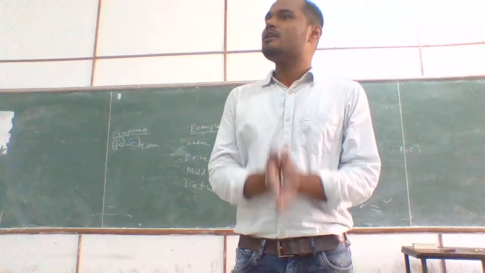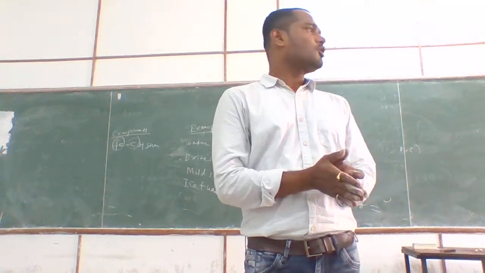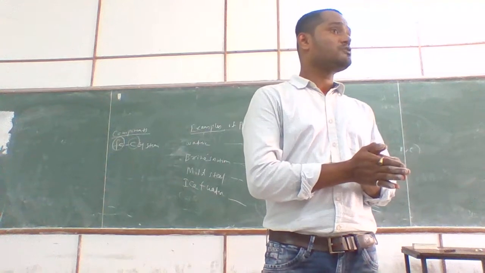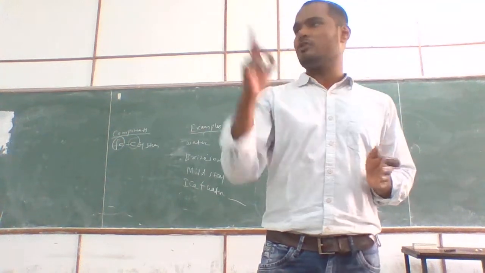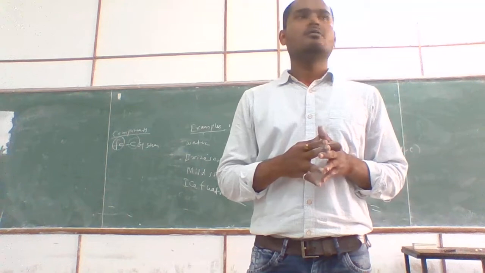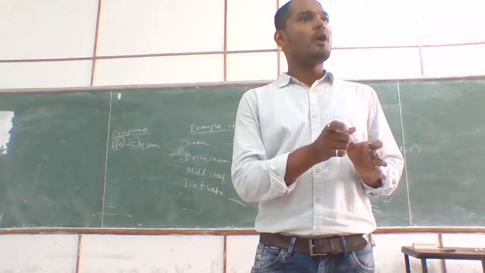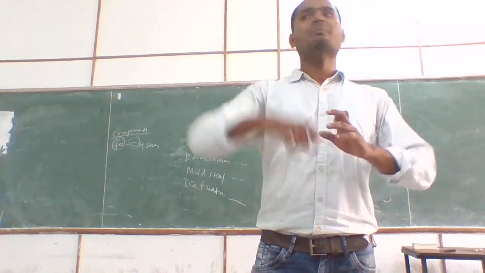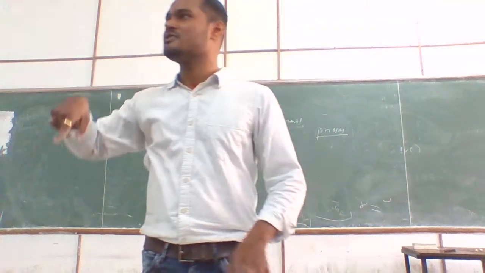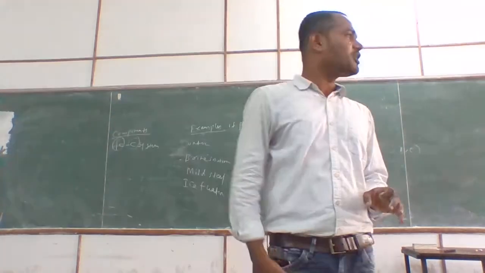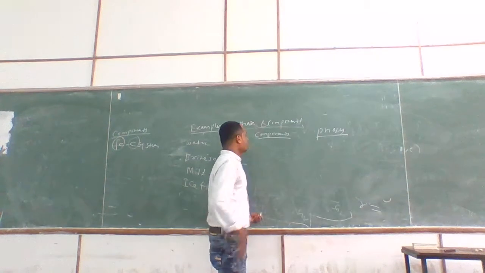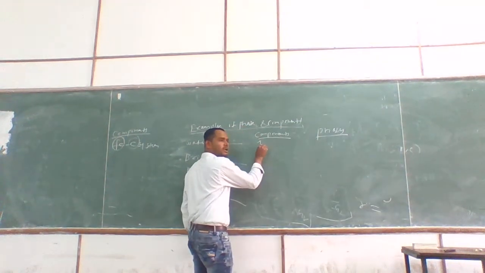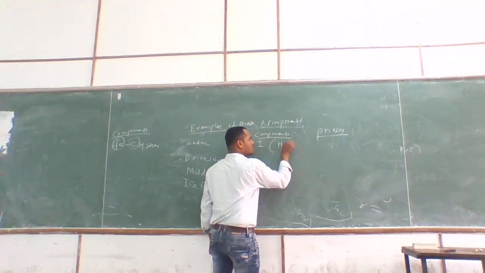So that is always a single component. You should not be confused. Maybe it is made up of 2 hydrogen and 1 oxygen, but you cannot separate them easily. They always remain as 2 hydrogen and 1 oxygen, whether in solid, liquid, or gas phase. So this is one component.